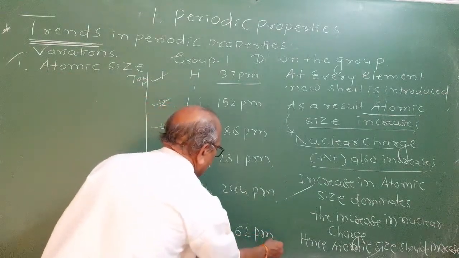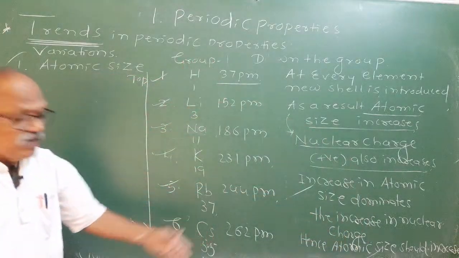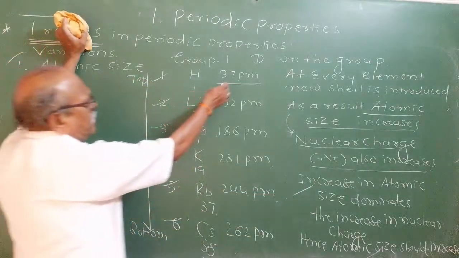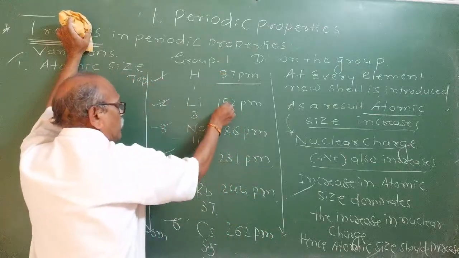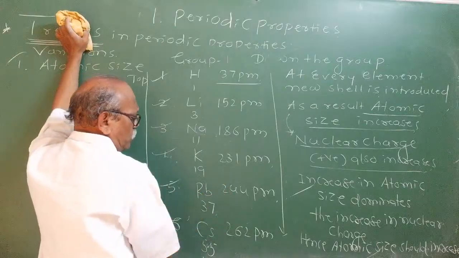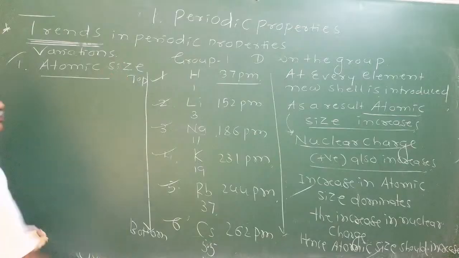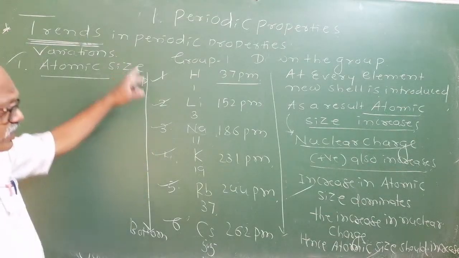What do the quantitative values determined experimentally show? Yes, that is agreement with the theoretical analysis. Is it increasing or decreasing? 37 increased to 152, then 186, 231, 244, 262. Means what is the trend of atomic size down the group? It goes on increasing.